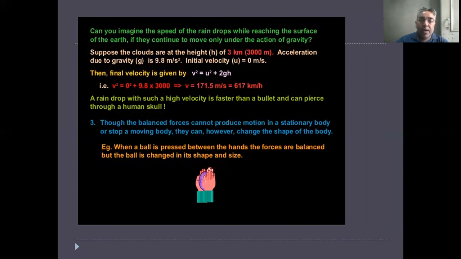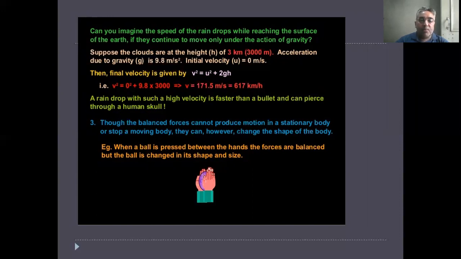Then you get about 171.5 meters per second, or 617 kilometers per hour. A raindrop with such a high velocity is faster than a bullet and can pierce through the human skull.